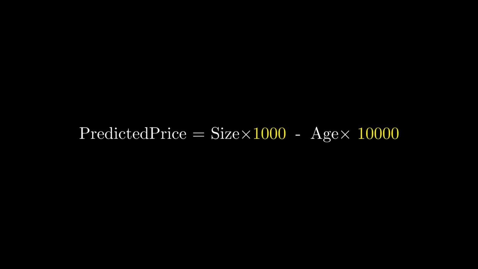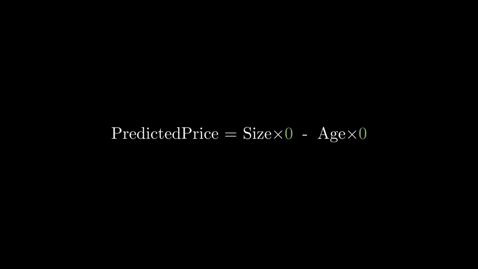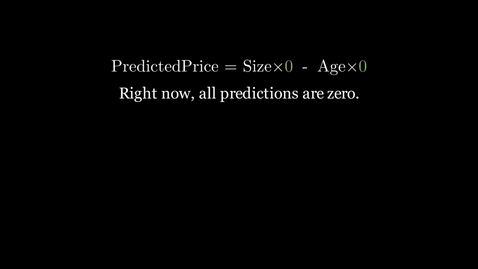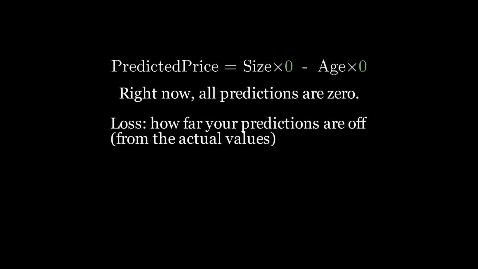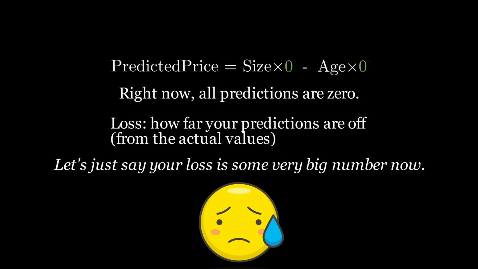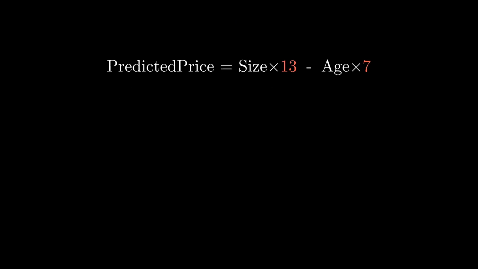How are these numbers determined? You'd start off with an initial guess, usually 0. Next, make predictions based on these initial guesses. Right now, all your predictions are 0. Then calculate your loss, which is a fancy way of saying how far your predictions are off. What's your loss now? Well, let's just say it's some very big number. But you can try out different guesses and see if your loss decreases.